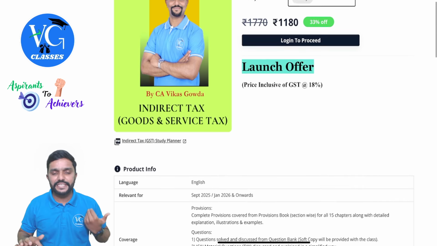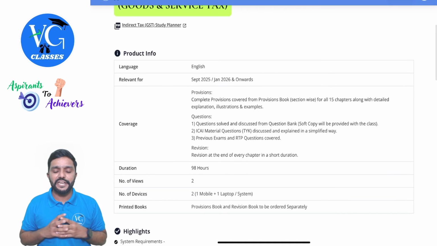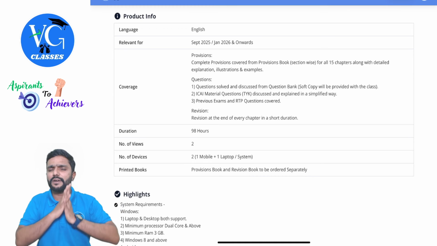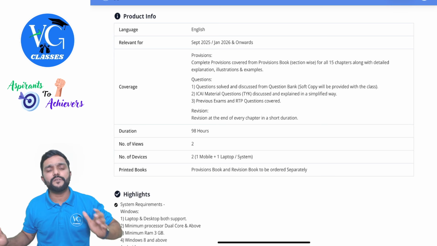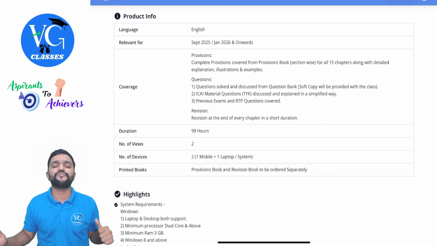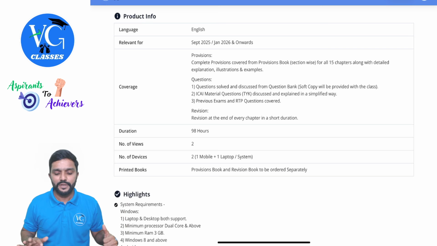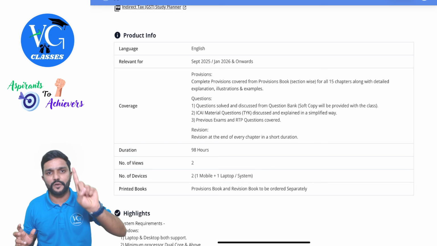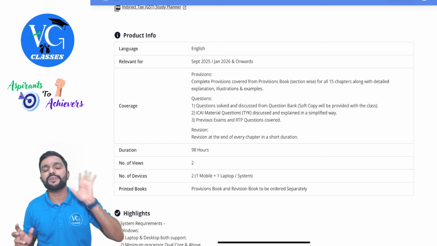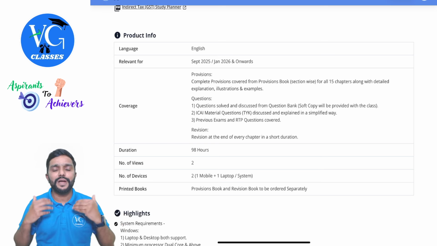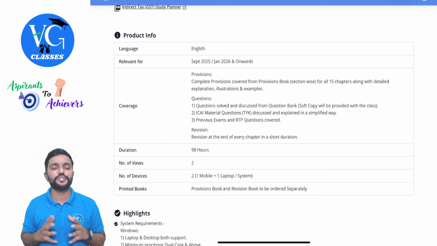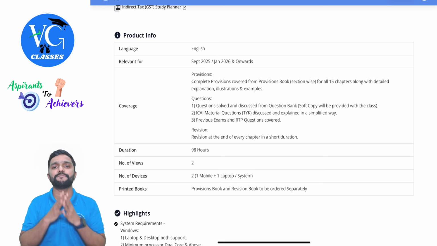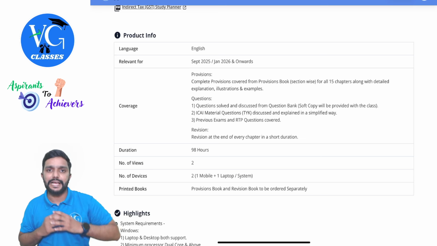Now coming to the coverage, the classes would be in English, guys, and the duration of the classes would be 98 hours, where I would have covered the complete syllabus along with a good number of questions and revision for each and every chapter. And whatever I would be using in the class are three sets of books, guys. One is the provision book, the revision book, and the last one is the question bank. If you want a printed copy of the provision book and revision book, you can order it on our website. Whereas for the question bank, we will be providing a soft copy along with the classes.